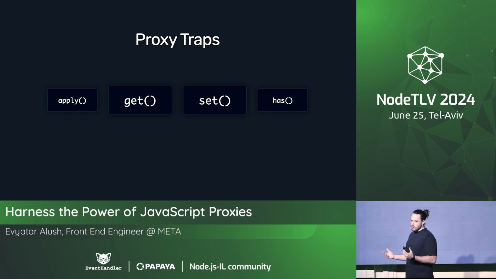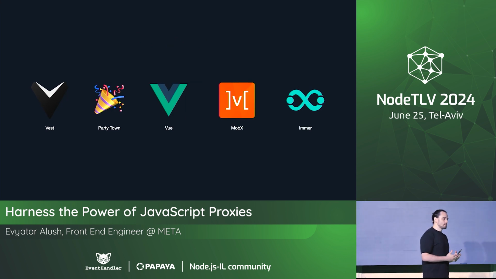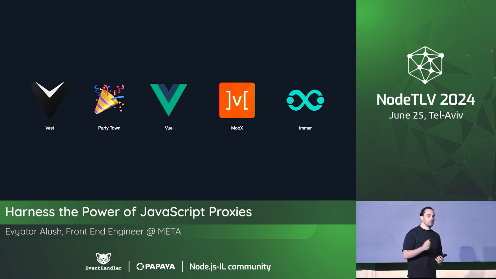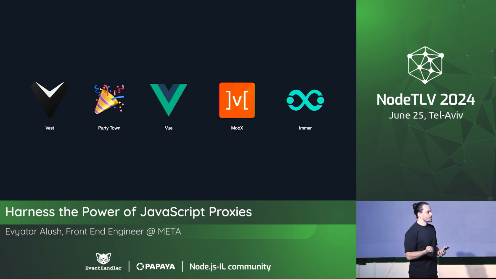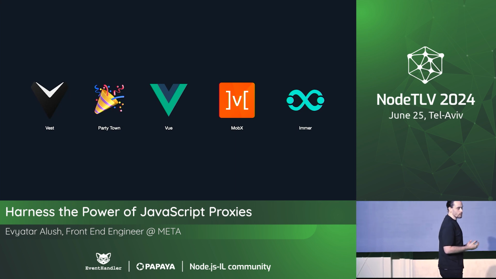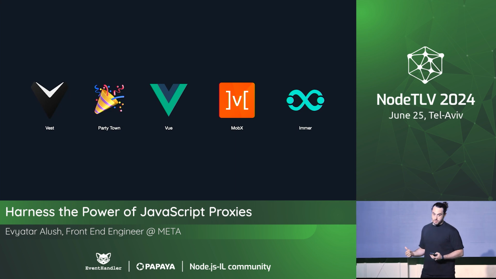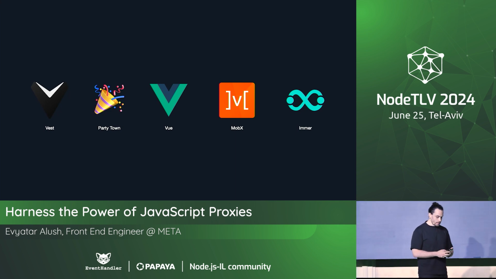And proxies are not in the everyday lexicon of most developers, but they're mostly used within libraries. So by learning about proxies, you'll also demystify the tools that you use. For example, I use it in Vest. It exists in PartyTown, which is a very cool library by Builder.io, the guys behind Qwik, that traps third-party scripts within a web worker. We have Vue that uses it for their reactivity API, same as MobX. And we have Immer that we use for immutability. So all these use proxies under the hood, and that's pretty cool.